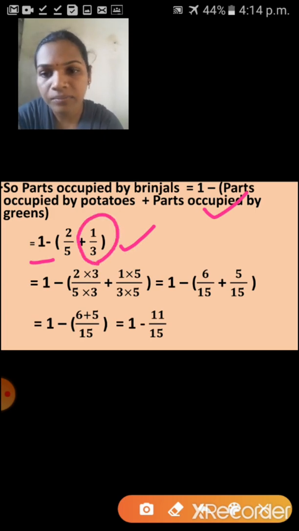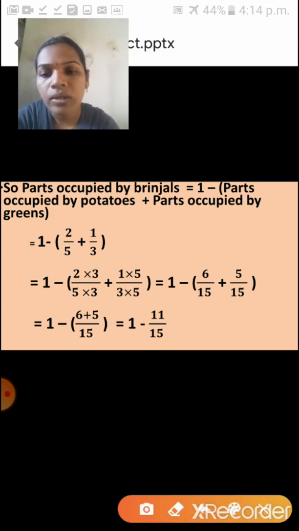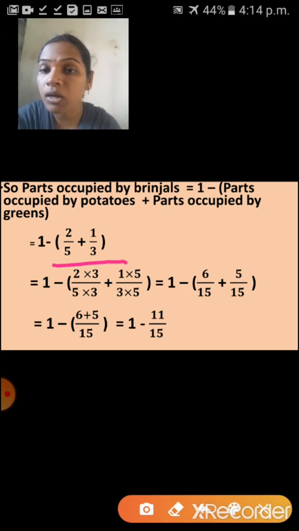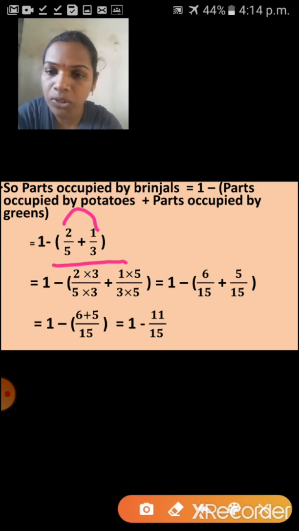Yes, greens. So now what do you have to do? Yes, you have to remove this bracket. How do we remove it? First we have to add these two fractions. Again here, what are you getting? Unlike fractions. So we can't add directly. So we have to convert them into like fractions.